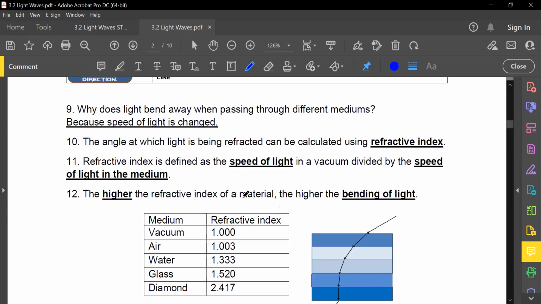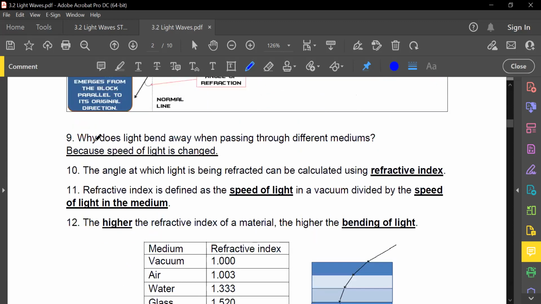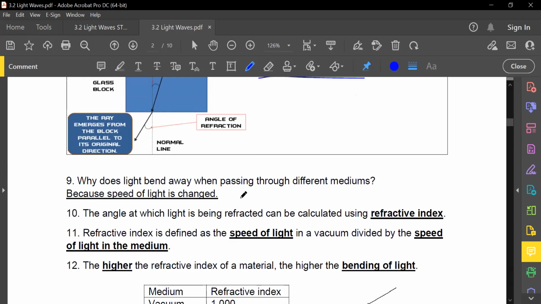Okay, so final stuff here before we end the day. Why does light bend when passing through different mediums? It is simply because refraction is occurring, and refraction occurs because there is a change in speed of light. Guys, always remember this. Refraction can only occur if there is a change in speed of light. Yes, frequency will stay the same regardless of whatever phenomena, unless stated otherwise.